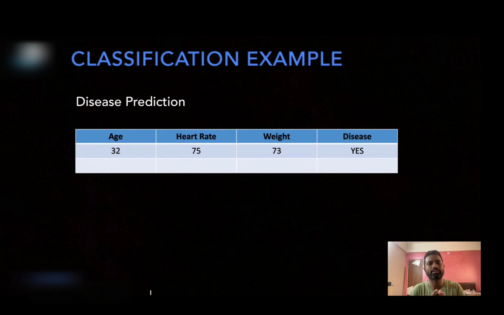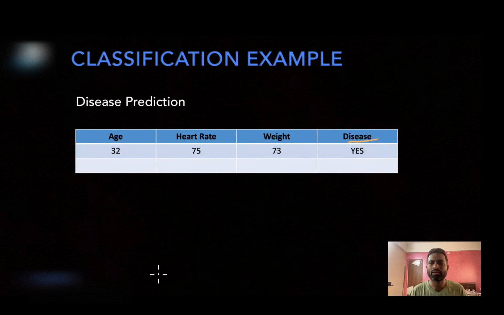Let's say you are given certain attributes or features of a certain person, and you want to predict whether this particular person has a certain disease or not. So this is a disease prediction problem. Now here the final output is this disease column. Given the attributes or features of a certain person, we need to output whether this person has a disease or not. So it's a yes or no kind of output. Again, it's a categorical output.